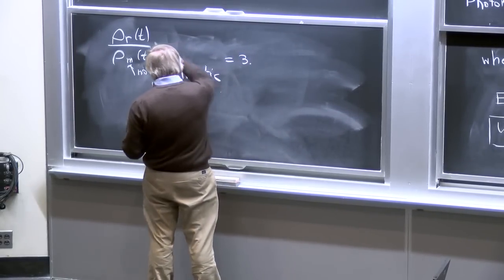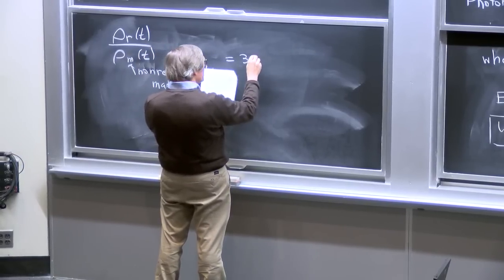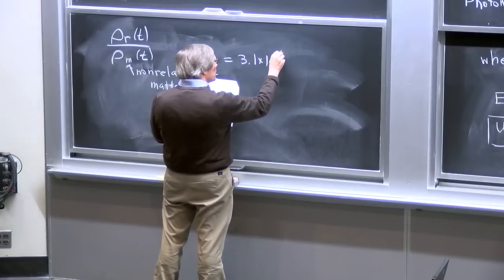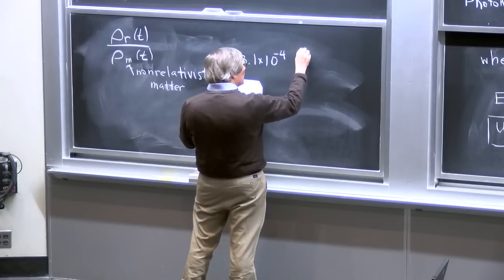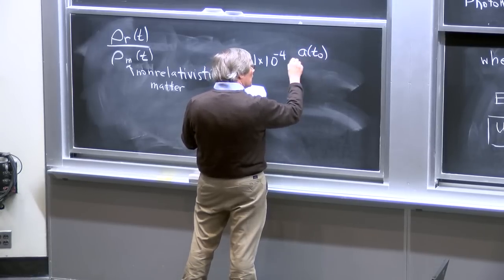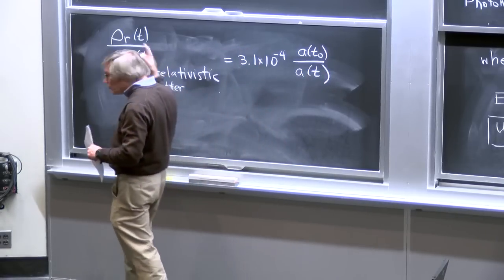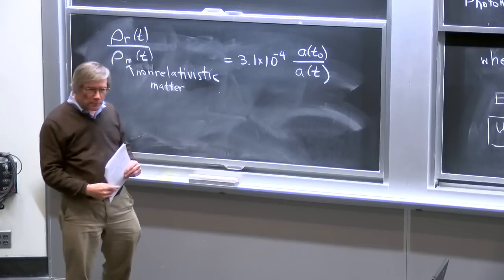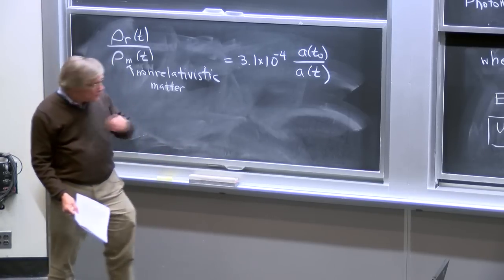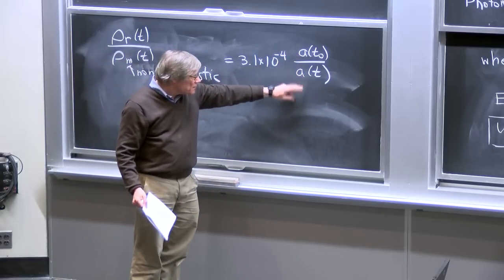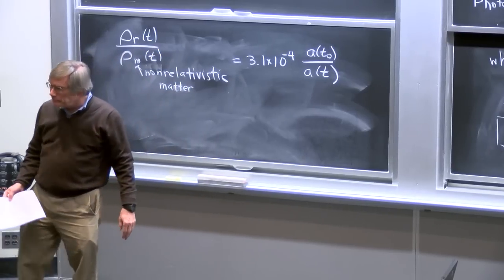If we want the ratio as a function of time, we start with this value today, 3.1 times 10 to the minus 4. And then we can just multiply that by the scale factor today divided by the scale factor at the time that we want to know it, because we know it falls off as 1 over the scale factor. And by putting in a of t naught here, this just guarantees that if we let t equal t naught, we get this number, which is the right ratio for today.